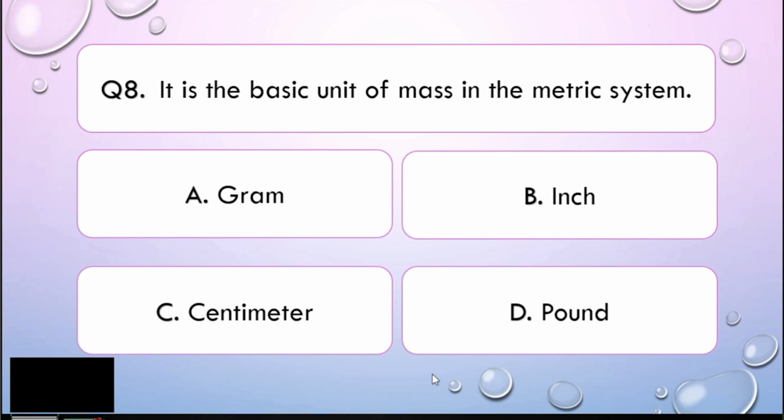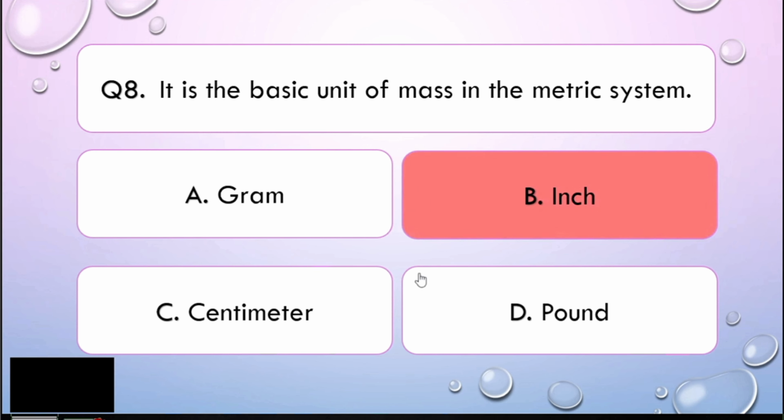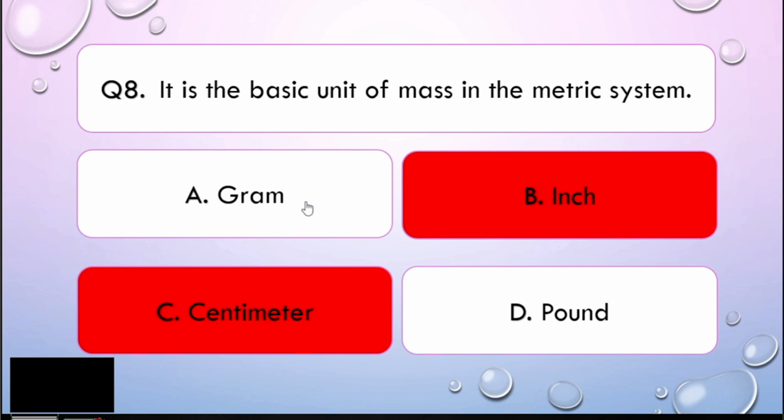It is the basic unit of mass in the metric system. Is it A, gram, B, inch, C, centimeter, or D, pound? I'll give you 5 seconds to think about your answer. Alright, math learners, this question is one of the easiest. Because we just need to find the unit measure of mass. Now, in our given choices, inch and centimeters pertain to length, right? So basically, B and C are already wrong. So we only have gram and pound.